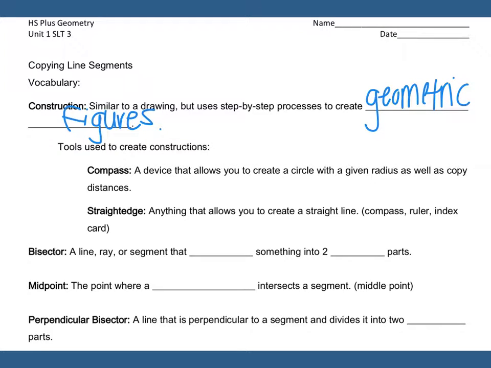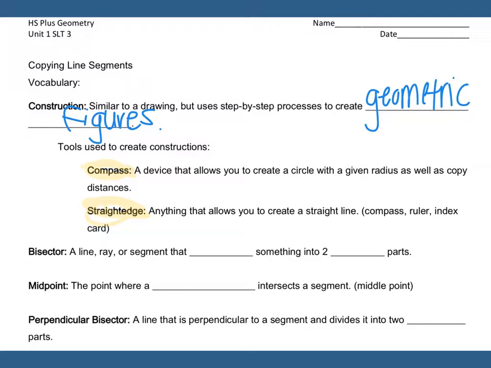And some tools used to create constructions are a compass. That's a device that allows you to create a circle with a given radius, as well as copy distances, and a straight edge. So that's anything that allows you to create a straight line. A compass, a ruler, an index card, anything.